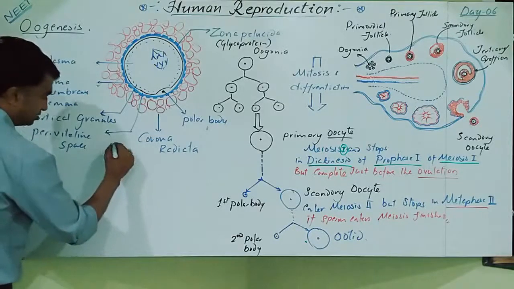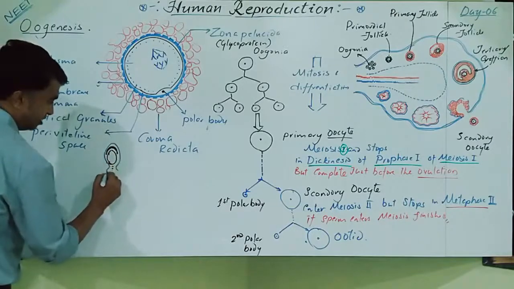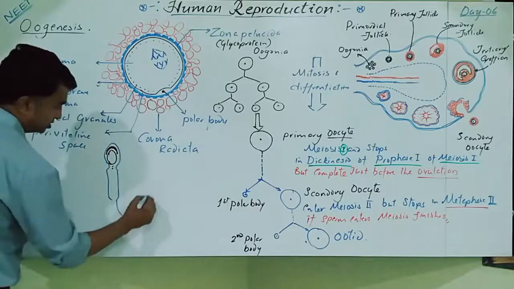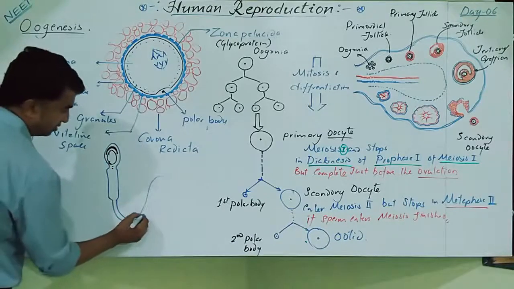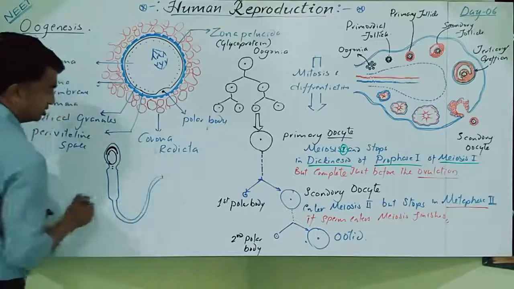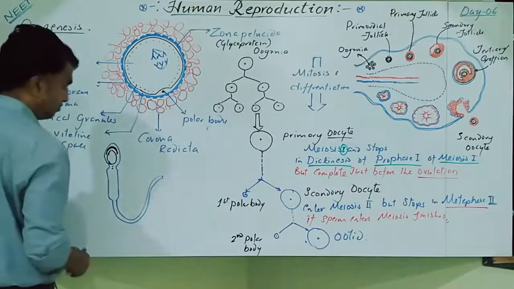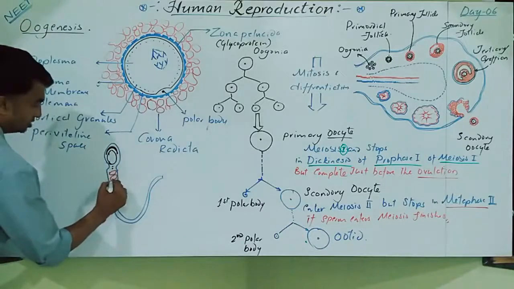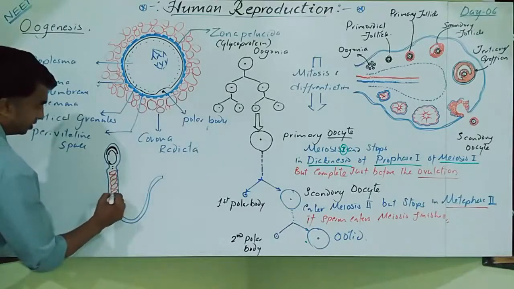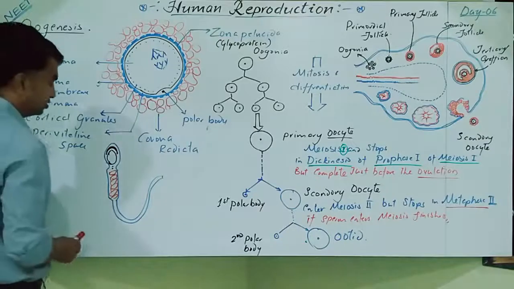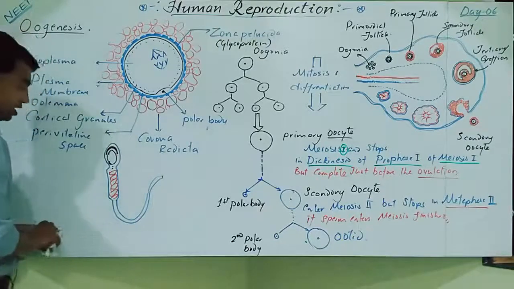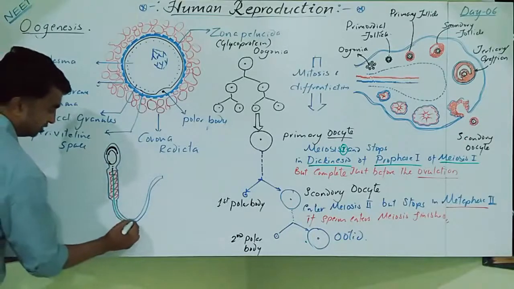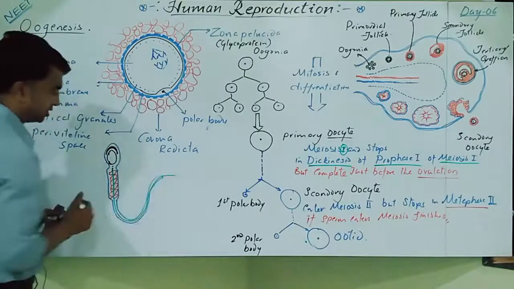This is the neck, this is the middle piece, and this is the tail. In the center, the mitochondria are present, arranged in the form of the Nebenkern. In the center, the axial filament originates from the distal centriole and extends in the tail region till the end. This is a sperm.